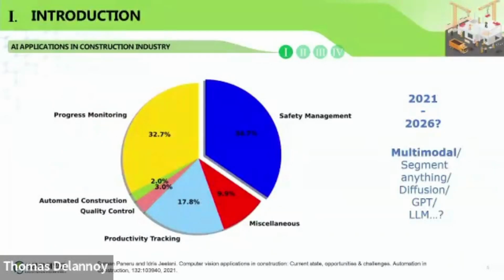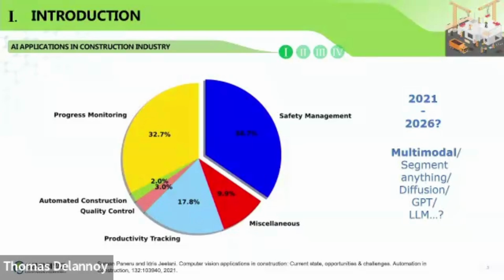In previous AI application in construction industry research, most studies focus on progress monitoring and safety management. Then what is the next five years of research in AI application in the construction domain?